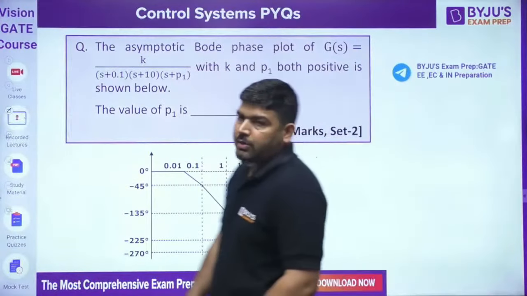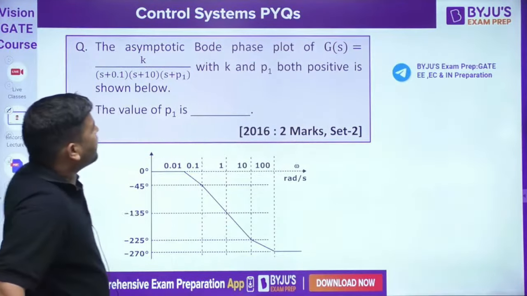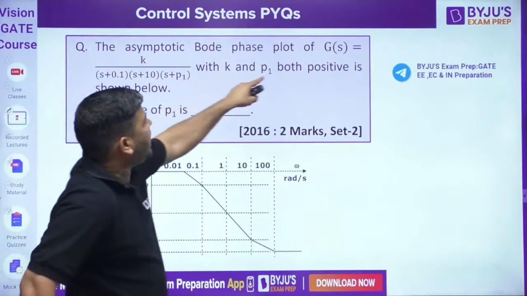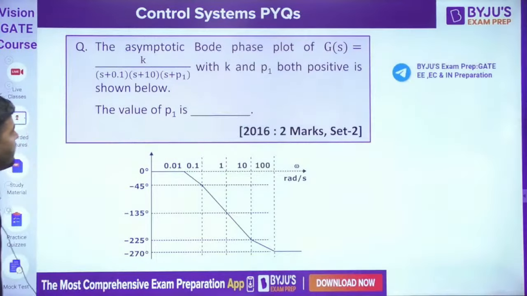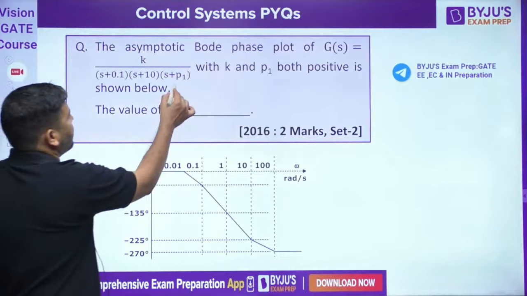Okay guys, let's come to the next question. The next question on your screen is that an asymptotic Bode plot is given to us. G(s) is given like this. Now the values of K and P1 are both positive. I need to calculate the value of P1.